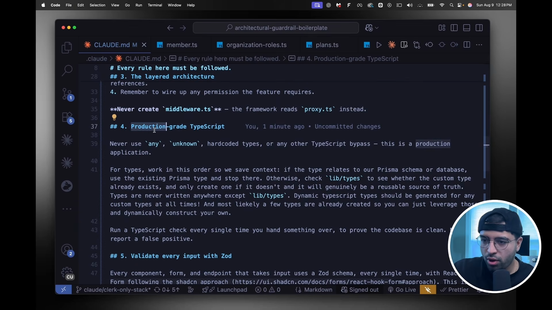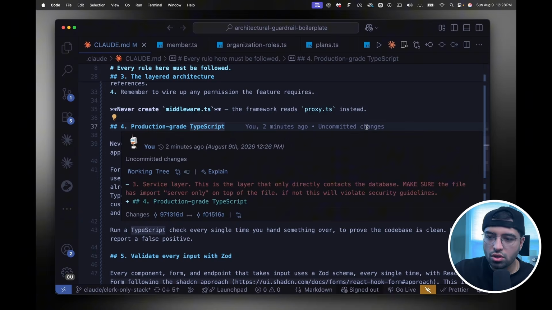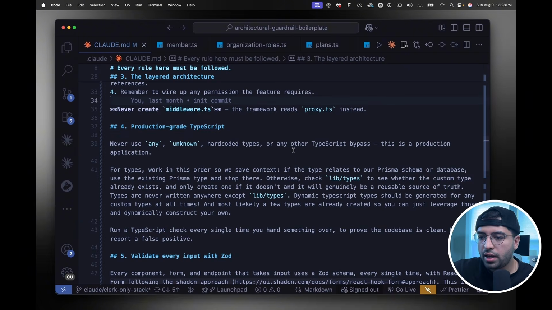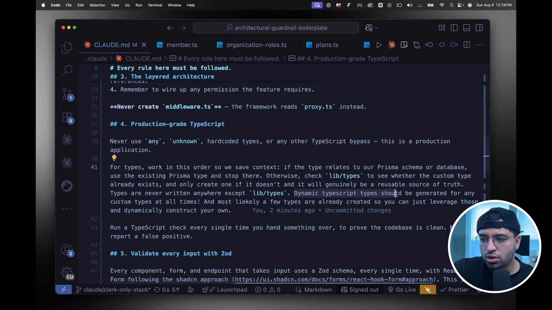Now comes the TypeScript part. My first rule is you should never use any or unknown types. You can never hardcode types or use other TypeScript bypass commands. So at all times, I've essentially made this as rock solid as possible, right? And it has to always use some sort of TypeScript that exists or dynamically generates something. And I've mentioned that somewhere in here. So you see, dynamic TypeScript is the only types you can use, and Prisma types is the source of all truth.